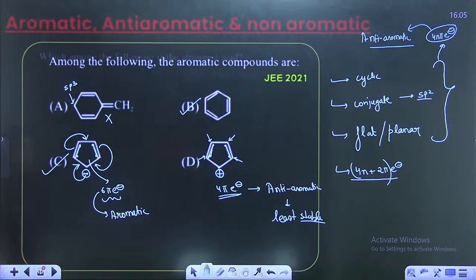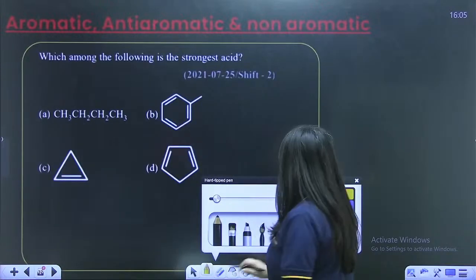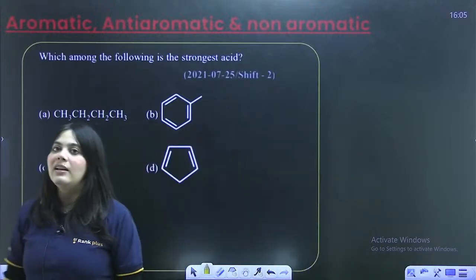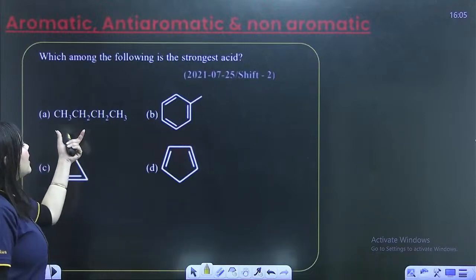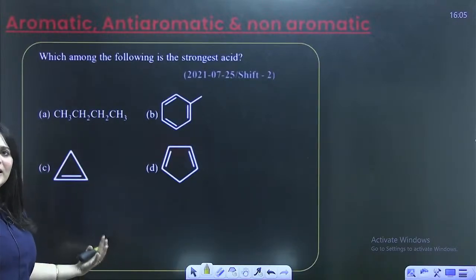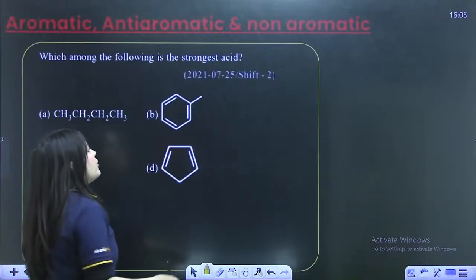Understood? Next question. Which of the following is the strongest acid? Very good question once again. Strongest acid means what? Once again, which easily gives away H+. The A option is a normal cycloalkane, which will not give away H+. It is not an acid. It is a non-polar compound. Move on to the B option.